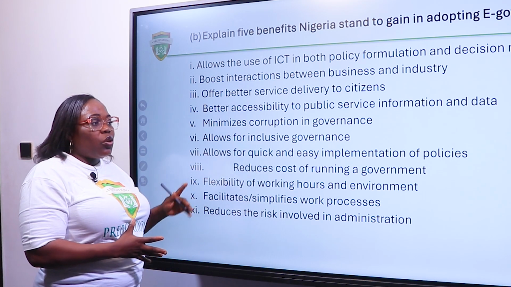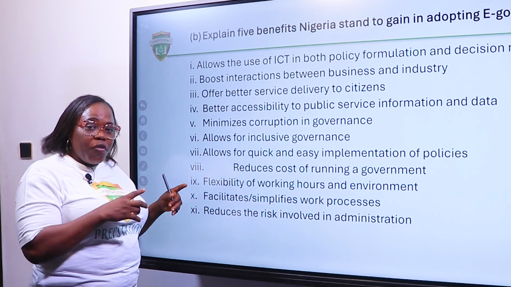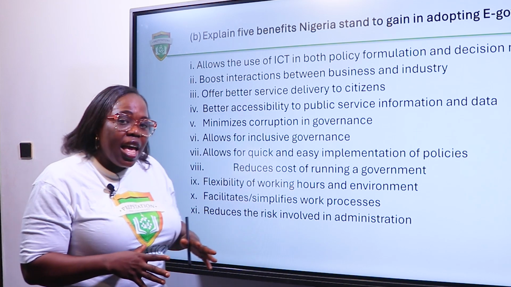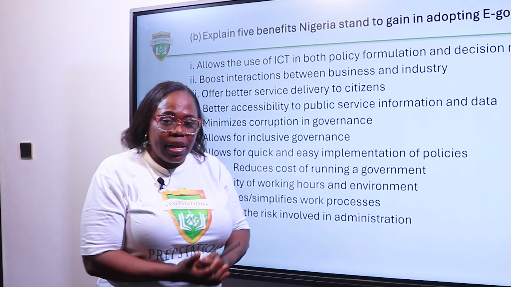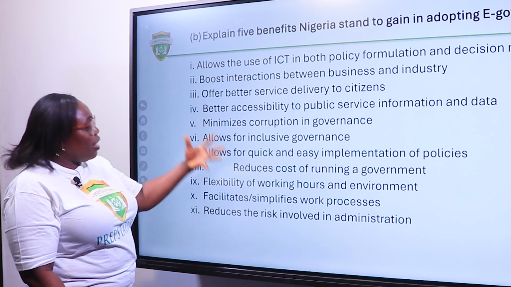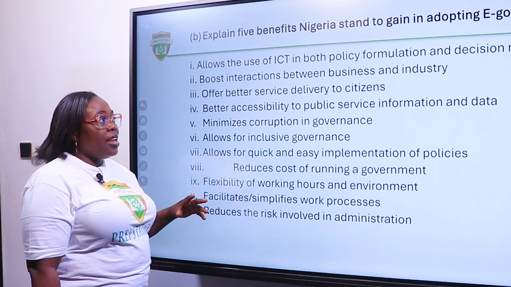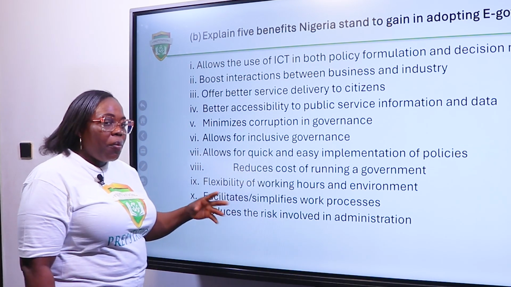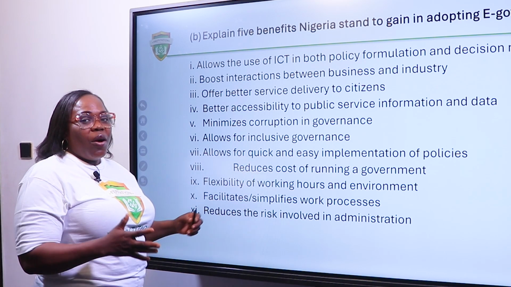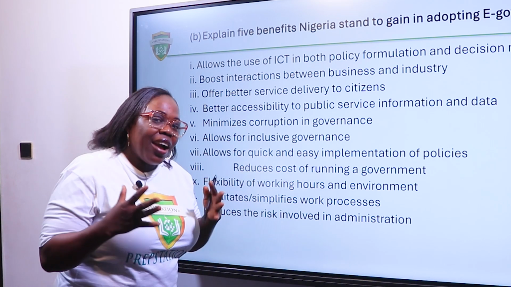Take time and study. This is a new topic in government. So I need you to study it as you're preparing to write your exams. These are the things I expect you to study. Like I said earlier on, it's a new topic. Read up, read ahead. And we've come to the end of our class.